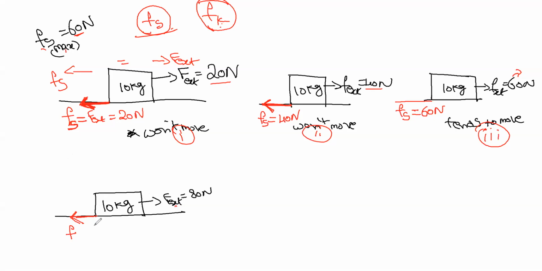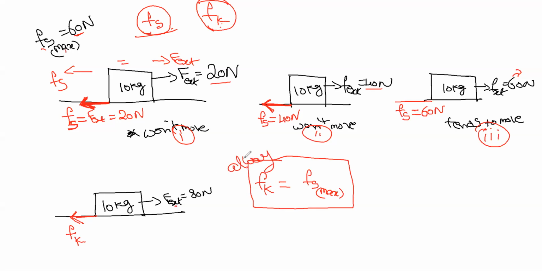When the body moves, you have to take Fk. So here, how to calculate this Fk? Fk, that is the kinetic friction, is equal to the maximum static friction. Whatever it may be, it is always fixed to maximum static friction.